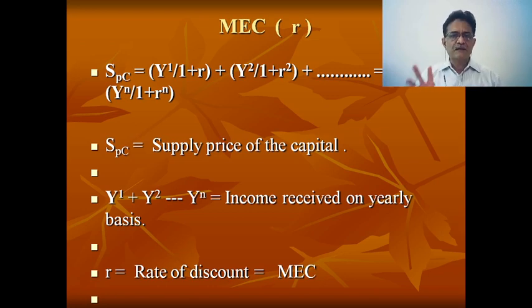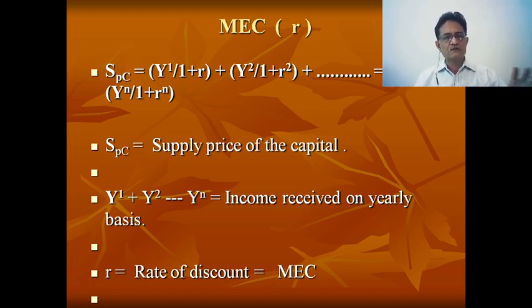So this is a mathematical equation which provides me the idea of marginal efficiency of capital. Here I know how much money I am going to earn: 1,000 plus 1,000 plus 1,000 and so on. If the life of the machine is 20 years, I can continue it up to 20. That means N is 20. So Y1 is 1,000 divided by (1 plus R), plus Y2 is 1,000 divided by (1 plus R) squared, and so on. In this way, I know the values of Y1 to Yn.